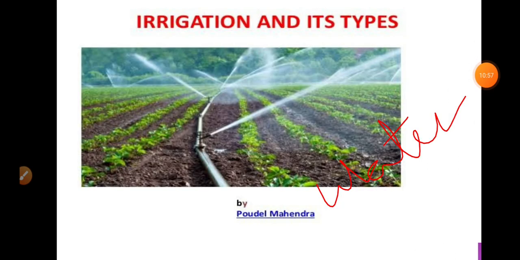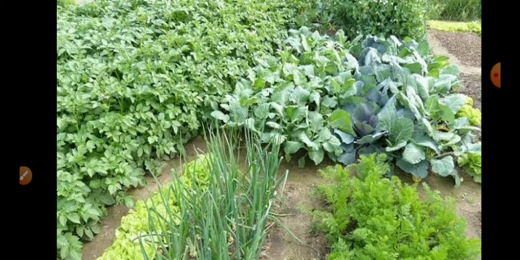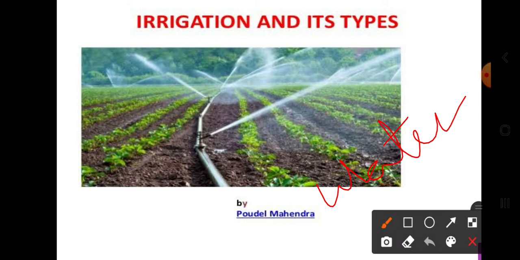In a country like our India, the majority of farmers depend on the rain for irrigation. But the rain varies from one place to another, and it also varies in supplying water at the right time. To overcome such hurdles and for the proper and healthy growth of crops, irrigation started seeing different advancements.